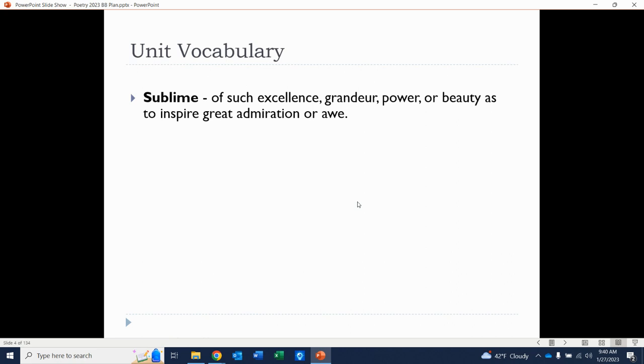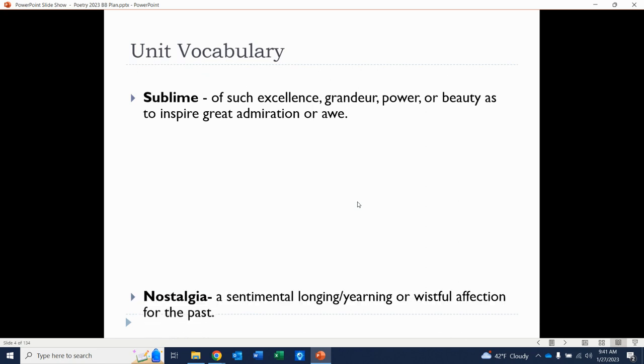I've never been to the Grand Canyon, but I've heard that when you go to the Grand Canyon, especially when the sun is rising, you're silent because you're in awe of its beauty. So that is the feeling of the sublime. If you're up in the mountains at night, you have a clear view of all the stars in the sky. You might feel the sublime. You're like, oh my gosh, the universe is so expansive. It's so amazing, and I'm just a small speck here, right? The power of the universe. Maybe the same way when you see lightning in the sky. So sublime really connects to nature most of the time, right? When you're just in such awe of the natural world, we talk about that as feeling the sublime.